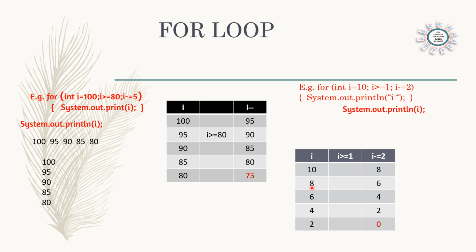Condition is true. 8 will be printed. Then minus 2, i will become 6. Again condition checked. Condition is true. It will be printed. And then 4. 4 also will be printed. 2 also will be printed. And then 2 minus 2, the last value will become 0. 0 is not greater than or equal to 1. So it will not be printed. So like this, the printing will be done.